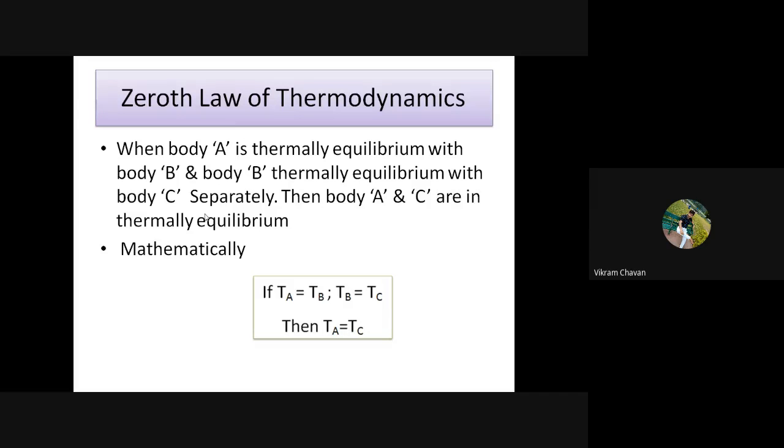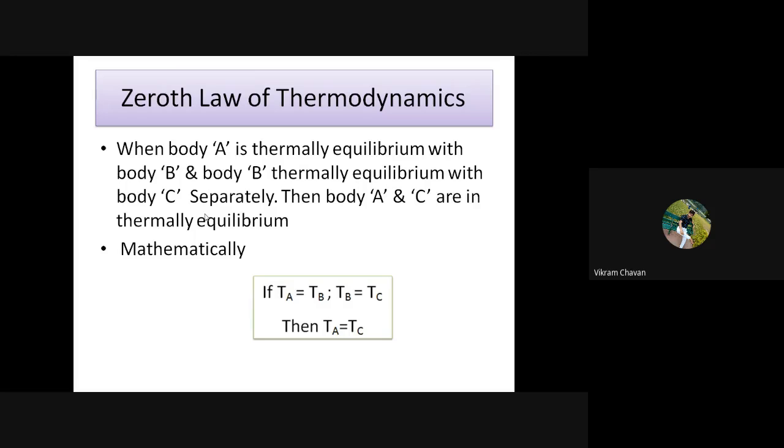Now, the second law is zeroth law of thermodynamics. Okay, this zeroth law of thermodynamics describes the equilibrium condition. So now what is the statement of zeroth law of thermodynamics? When body A is in thermal equilibrium with body B and body B is in thermal equilibrium with body C separately, then body A and C are in thermal equilibrium.